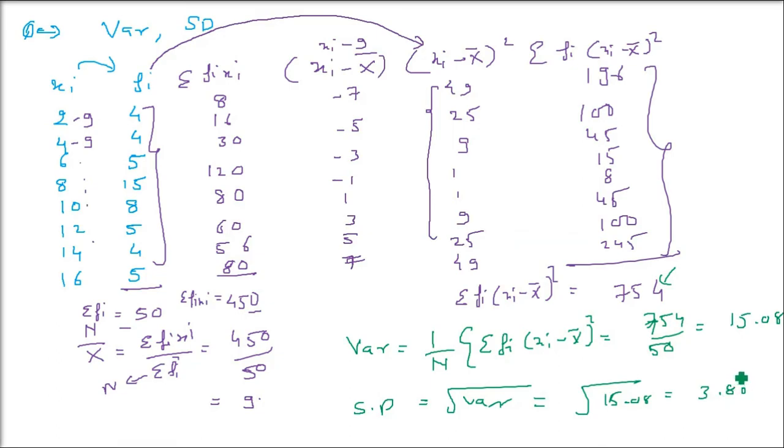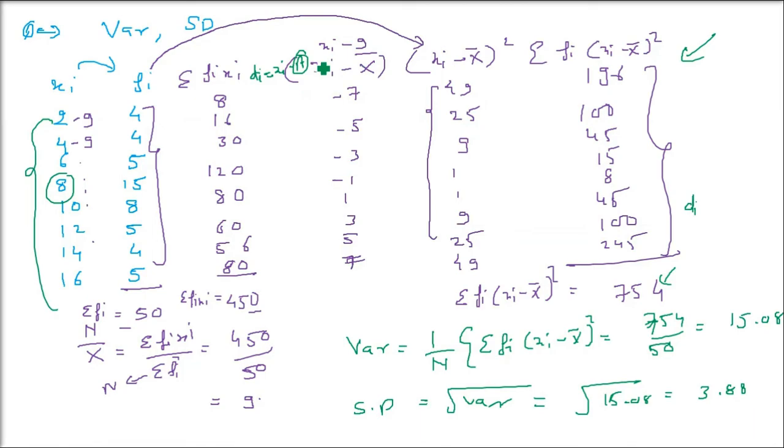Okay, I told you about this now, but the thing is that this is a tedious and time consuming method. It's used rarely actually in practice. So we will use another method, as I told you, di. We will first take di, we will introduce di basically, xi minus a, all the first column minus the assumed mean. So you have to subtract this assumed mean, take any value, say 8 you take here.